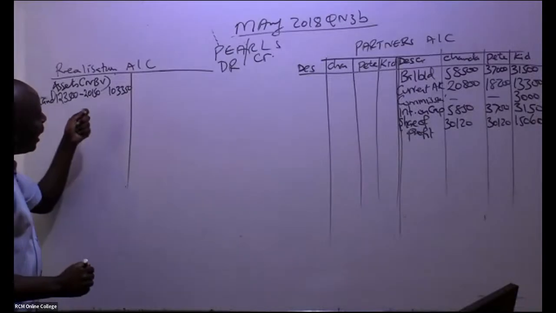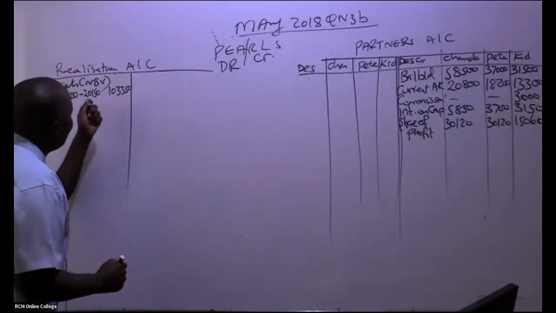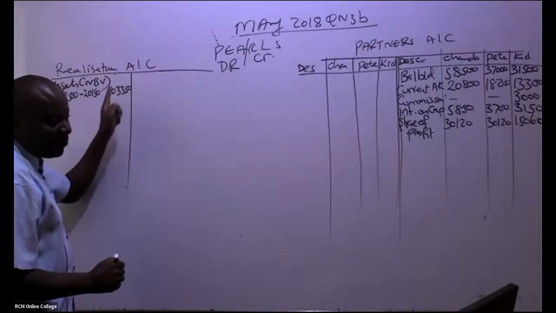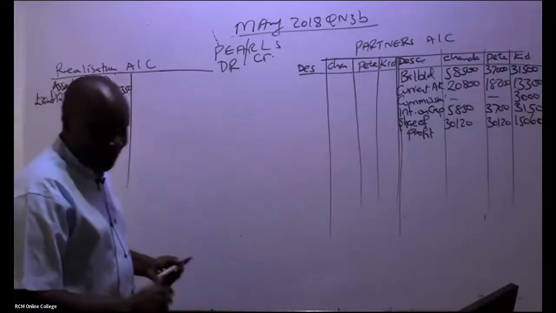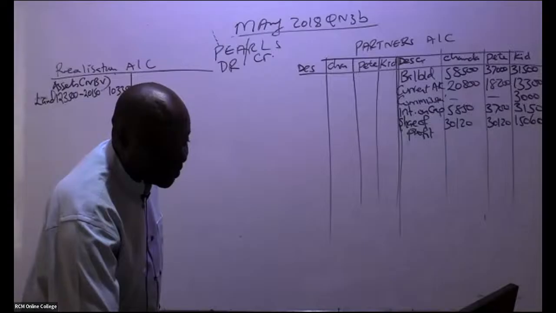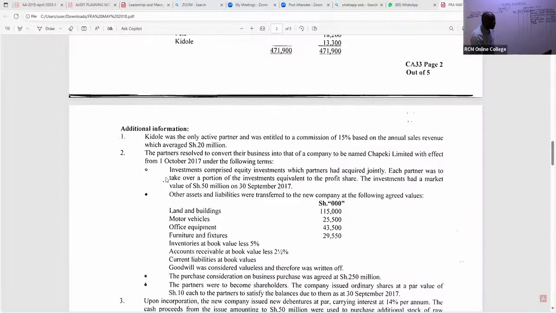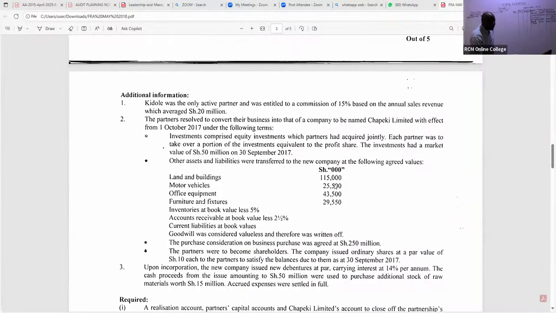Please, here, I'm 100% sure that most students on the realization account, they bring the fair values. A good number of them, they will come and tell you, if it's land and buildings, why can't we pick this figure here? So you can see these were agreed values between these partners and the new company directors.